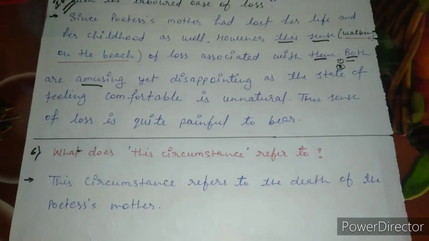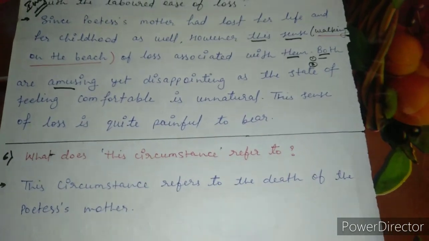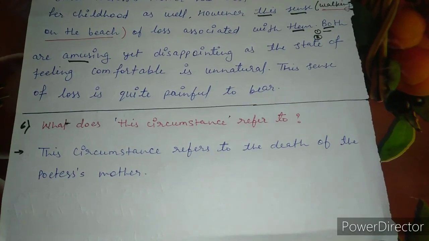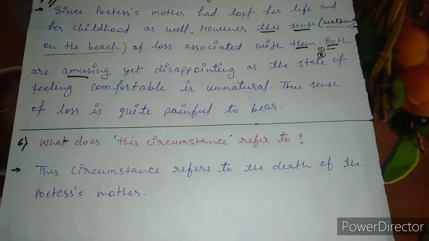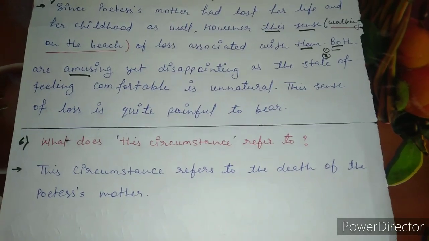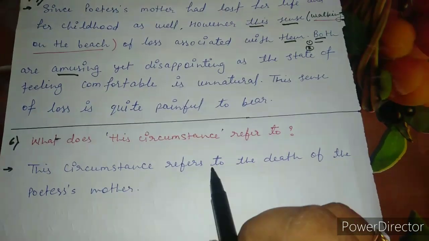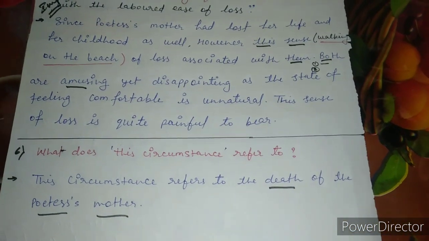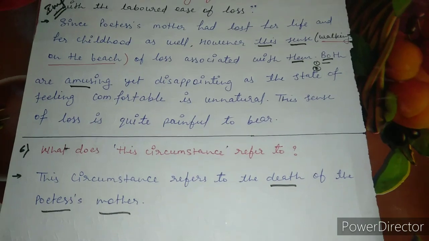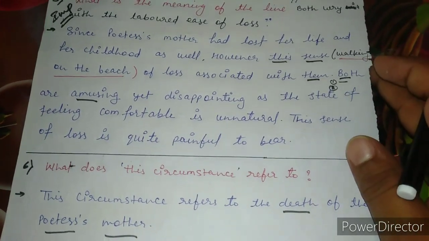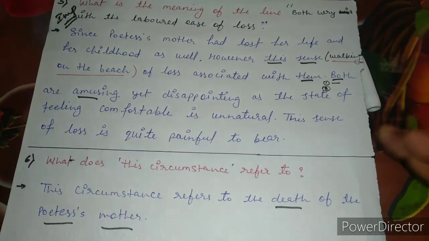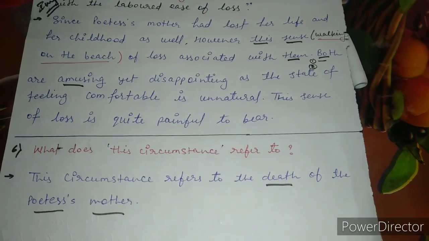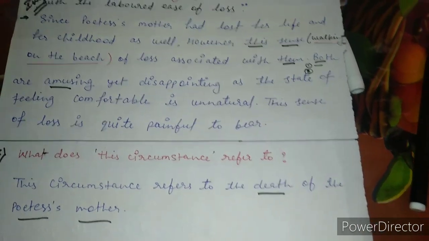Question number 6 is, what does this circumstance refer to? If you remember, in the last stanza, the third stanza, there was a word written, this circumstance. So what does it stand for? This circumstance refers to the death of the poetess's mother. So it is very easy. Sometimes it can be asked by the examiner, so you have to keep in your mind that this circumstance refers to the death of the poetess's mother.